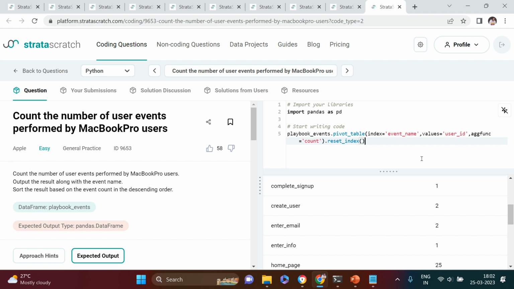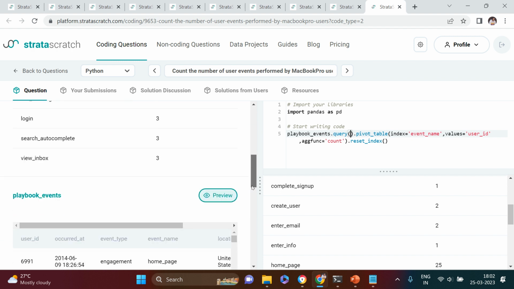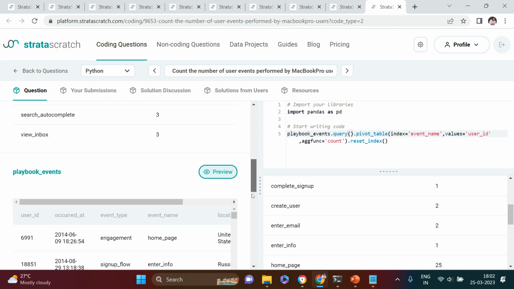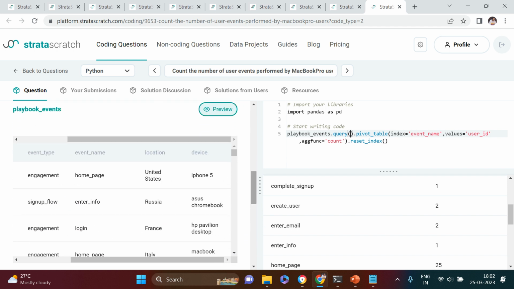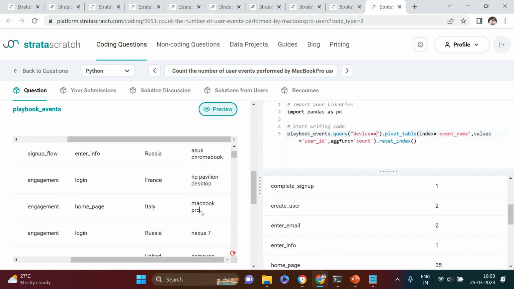So if you want, you can apply the filter on top of this, but I would recommend to use, over here, dot query, and into this I would use device. Let's just put it into this, and over here I would say MacBook Pro. Let's pick this MacBook Pro.